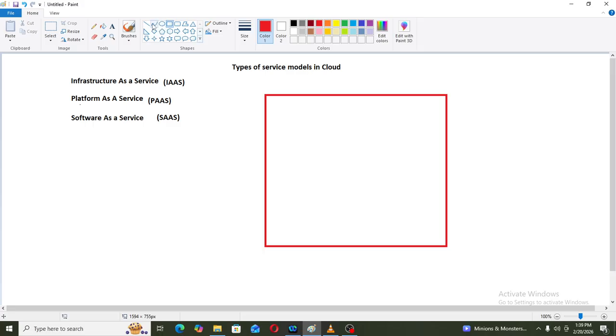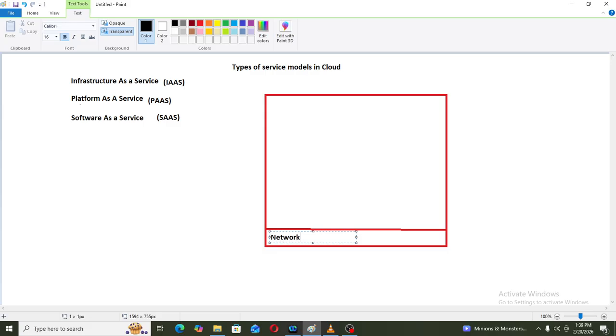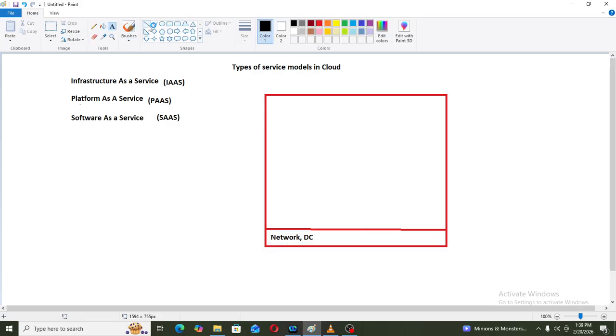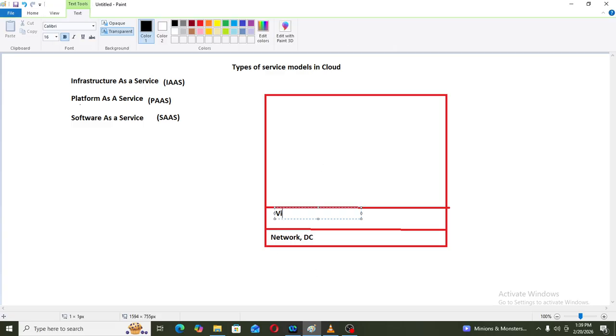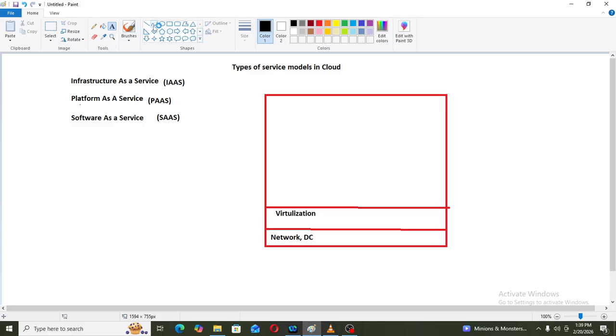In this infrastructure, AWS will have at the bottom network and data center. Above that, AWS will have virtualization. Then it will have operating system.